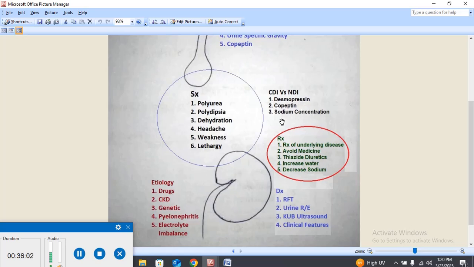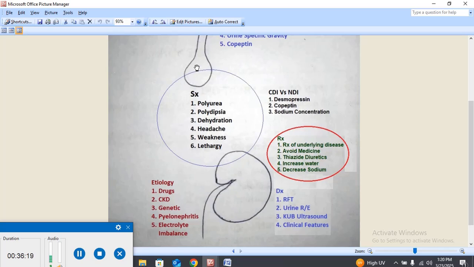But if the sodium concentration is normal, or in between 145 and 170, below 170, it will show central diabetes insipidus, because I'm going to show you the logic.